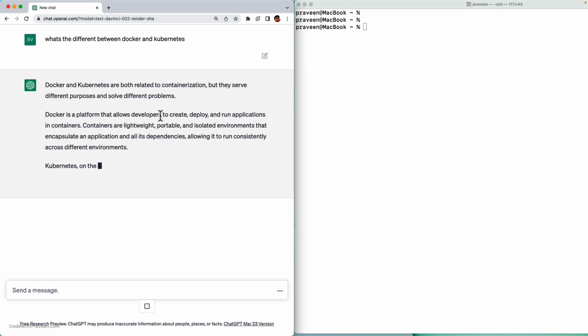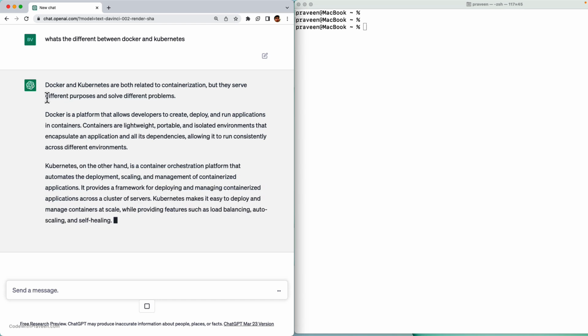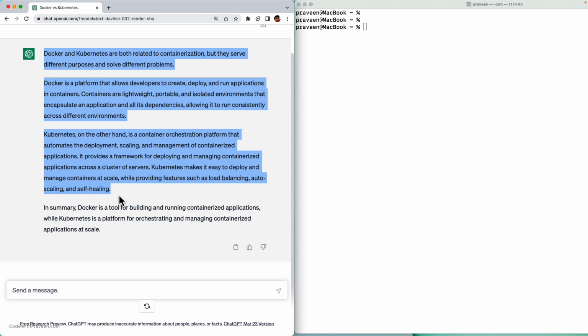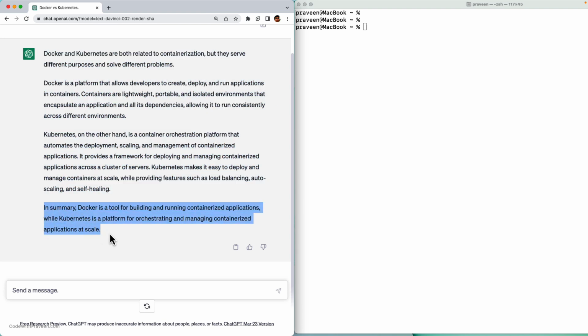Okay, so Docker and Kubernetes are both related to containerization, but they serve different purposes and solve different problems. So it doesn't look like one and the same. Docker is a platform that allows developers to create, deploy, and run applications in containers. Kubernetes, on the other hand, is a container orchestration platform that automates the deployment, scaling, and management. In summary, yeah, this is what I typically like about GPT. Although it's going to throw me a huge set of text, at the end, it's going to summarize. Docker is a tool for building and running containerized applications, whereas Kubernetes is a platform for orchestrating and managing containerized applications at scale. Okay, this looks like a good overview.